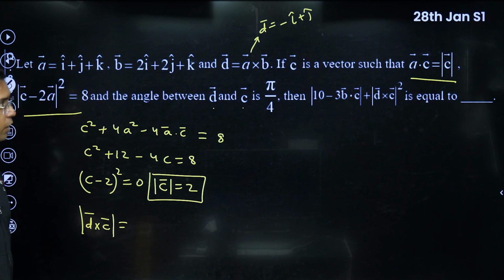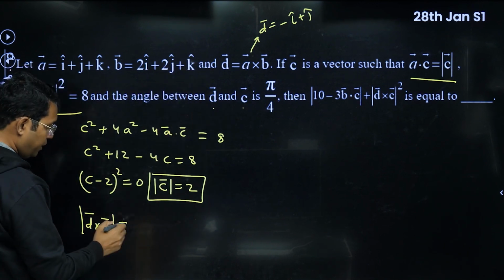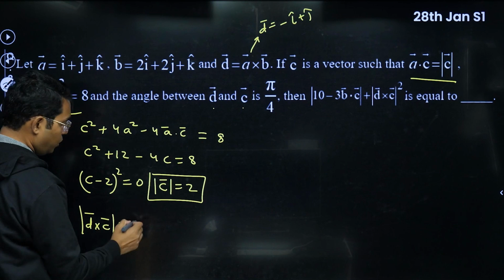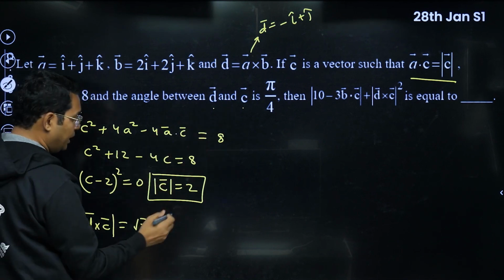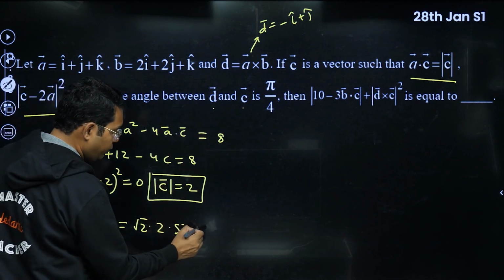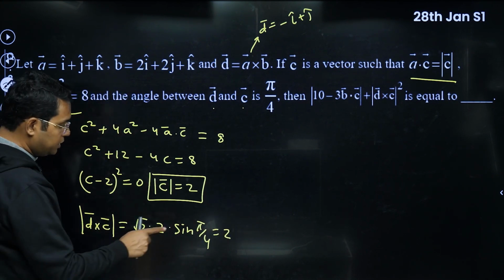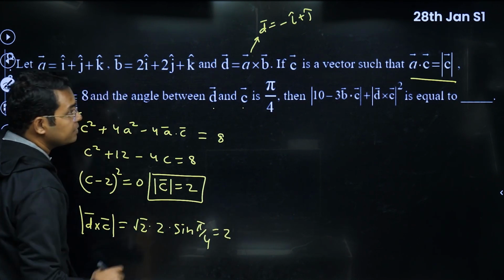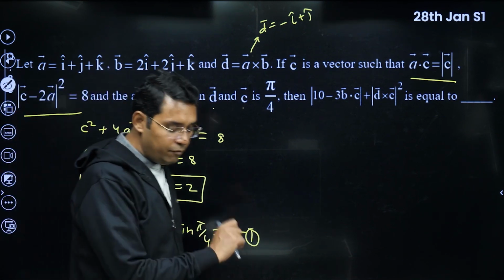Simple vector product, you can get this: minus i cap plus j cap. The magnitude of D will be root 2. The magnitude of C is 2. The angle between them is pi by 4, so sine pi by 4. So we get this to be equal to 2. Mod of D cross C is coming out to be 2. This root 2 will get cancelled, but we are looking for the square. Okay, we will take care of that at that time. So that is one thing that we have obtained.